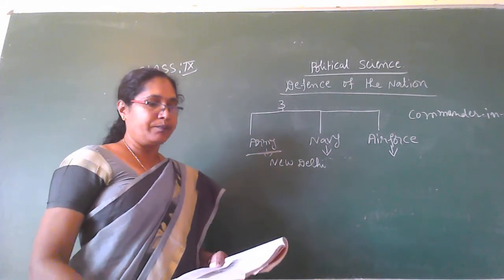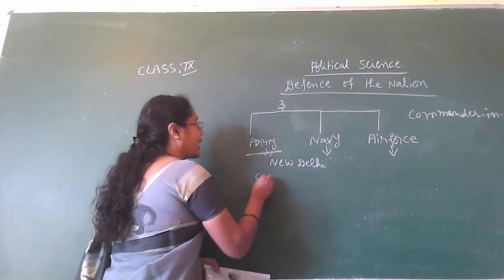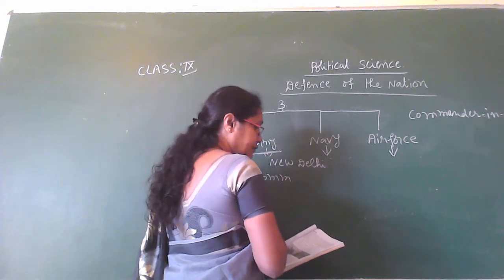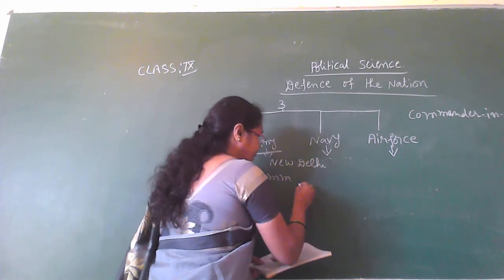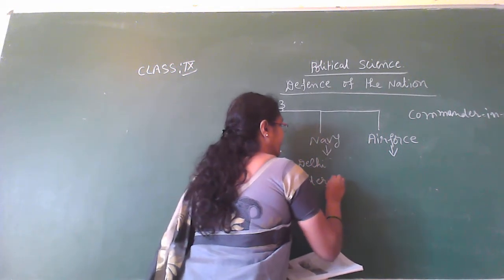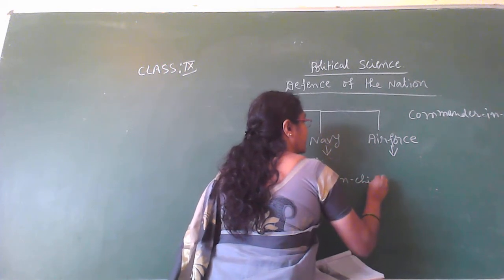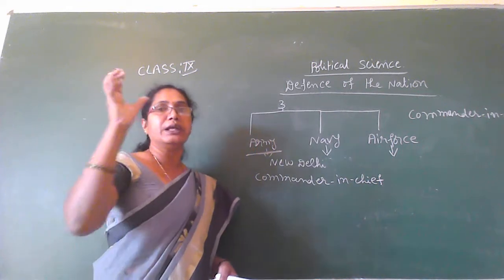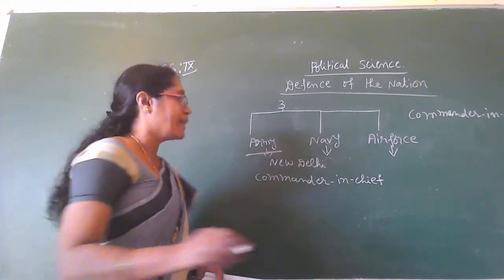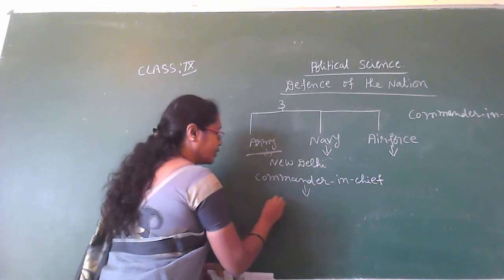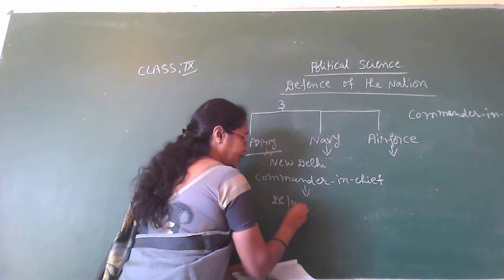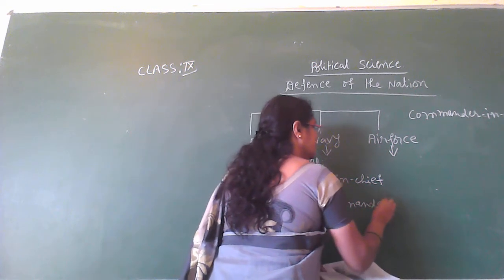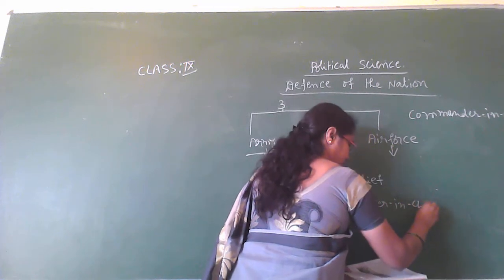The head of the Indian Army is known as the Commander-in-Chief. Who is the head of the Indian Army? The Commander-in-Chief. He has many officers under him. After the Commander-in-Chief, the deputy commander-in-chief.